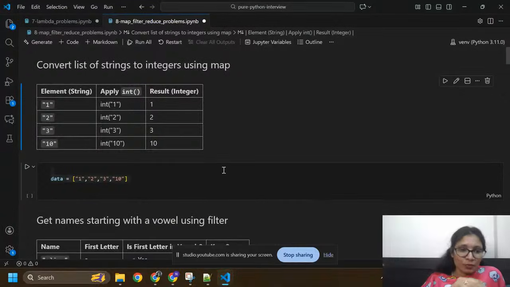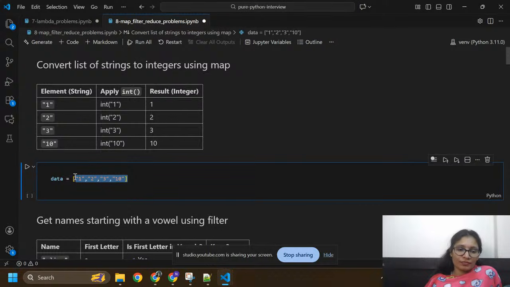The first problem is to convert a list of strings to integers using map. This is the list of strings, and I am going to convert it into integers. Here I have elements 1, 2, 3, and 10. By using the int function, if I apply int to the string 1, it will give you 1. This one is a string, you can see it has double quotes.